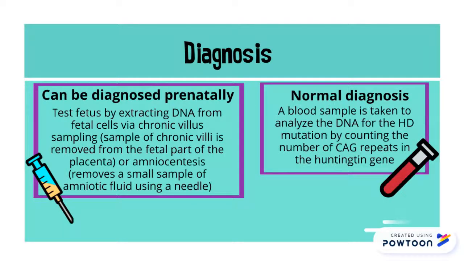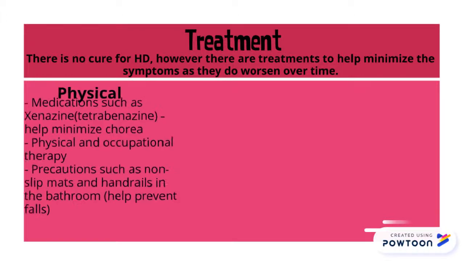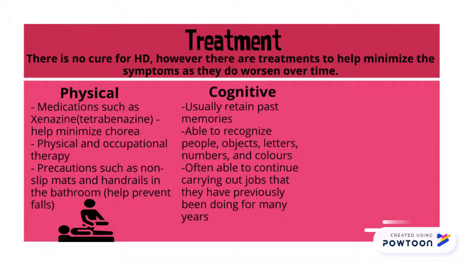This can also be diagnosed later in life by analyzing the DNA in a blood sample for the HD mutation by counting the number of CAG repeats in a huntingtin gene. There is currently no cure for HD, however there are treatments to help minimize the symptoms as they do worsen over time. For physical symptoms such as chorea, you can take medications such as Xenazine, do physical and occupational therapy, and take precautions such as using non-slip mats and handrails to help prevent falls.